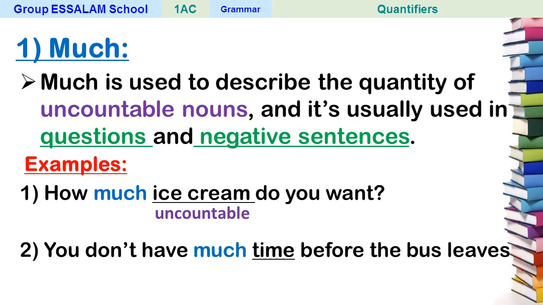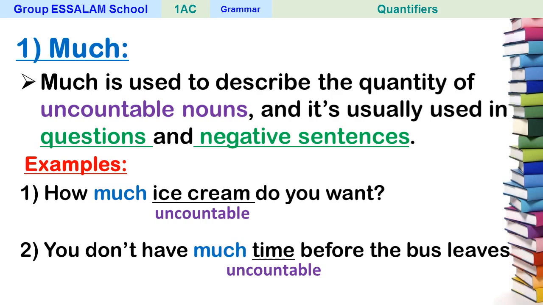Also here, much is describing the amount of what? Of time. Time is an uncountable noun. We cannot count it, but we can count an hour, 2 hours, minutes, seconds, but time in general, we cannot count it.